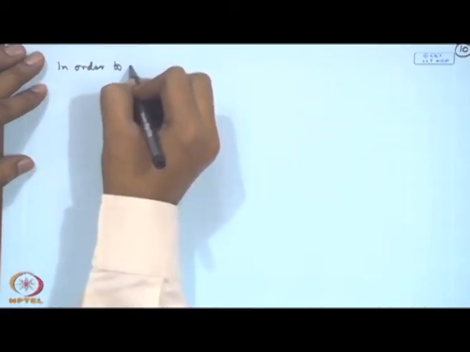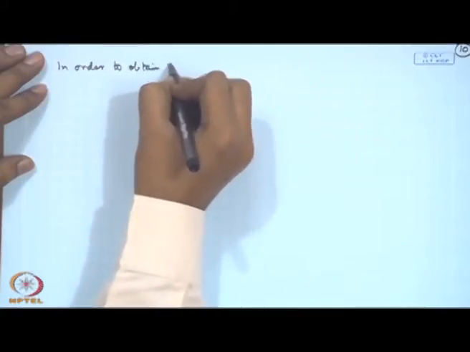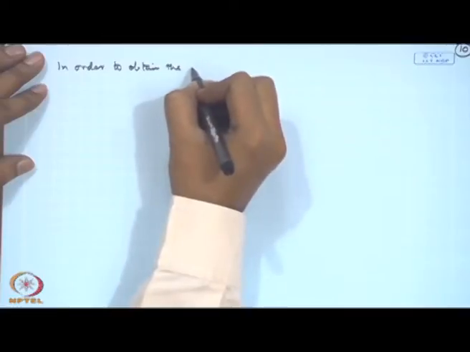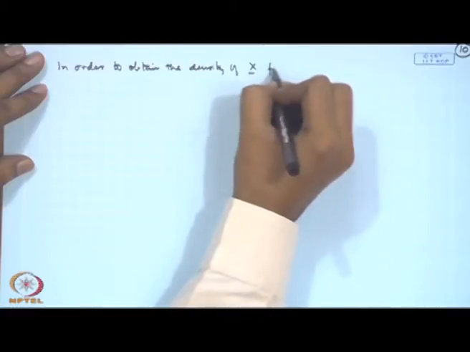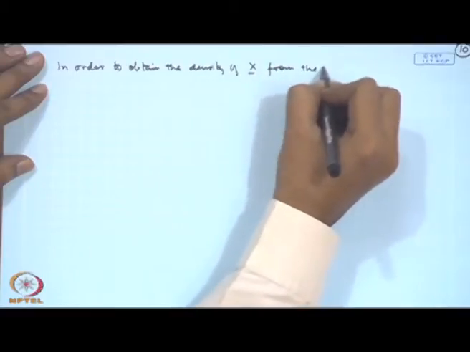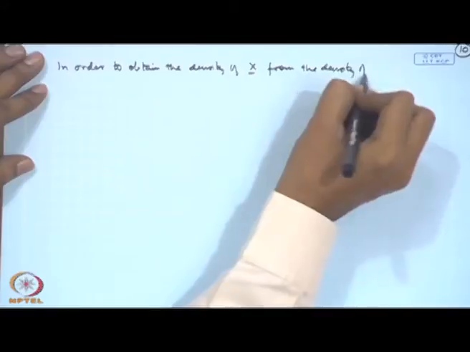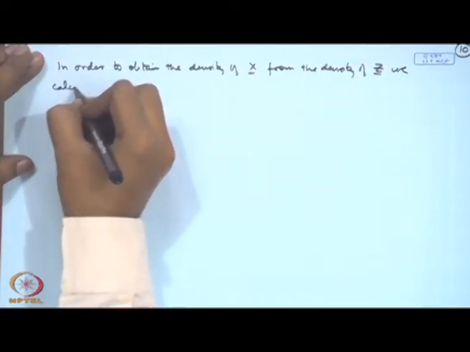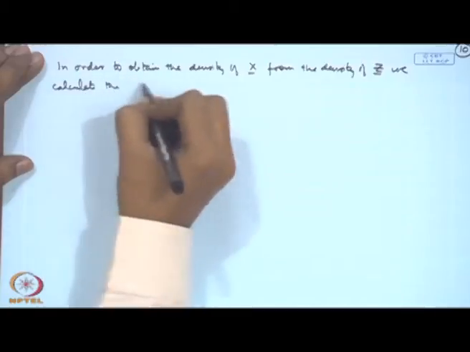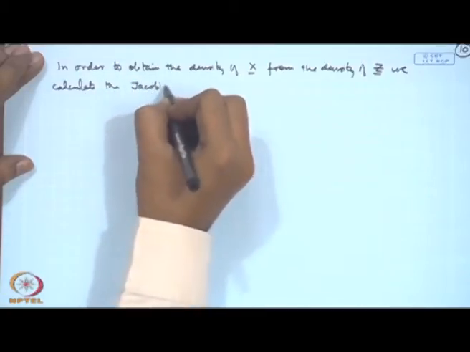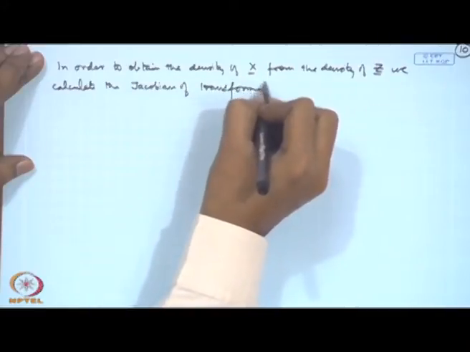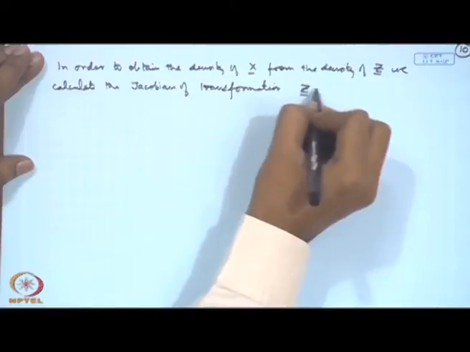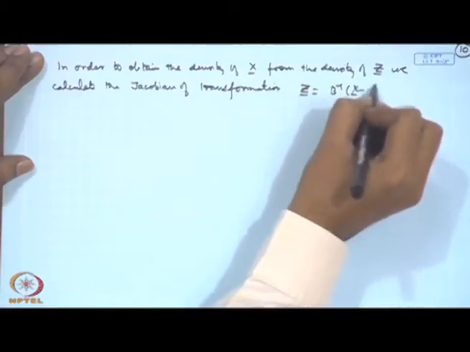In order to obtain the density of x from the density of z, we calculate the Jacobian of transformation, that is z is equal to B inverse (x minus mu).